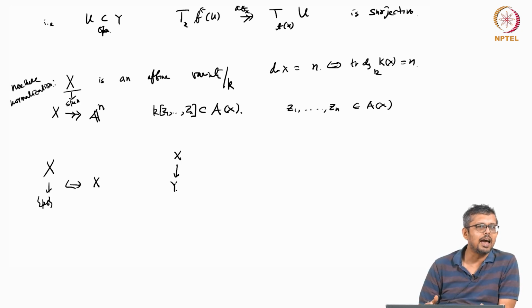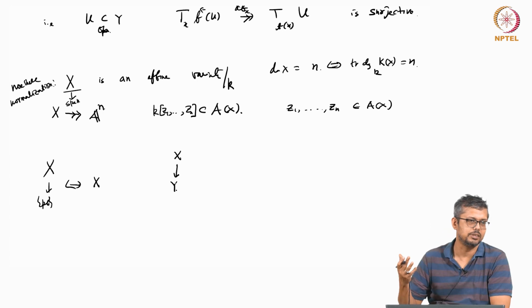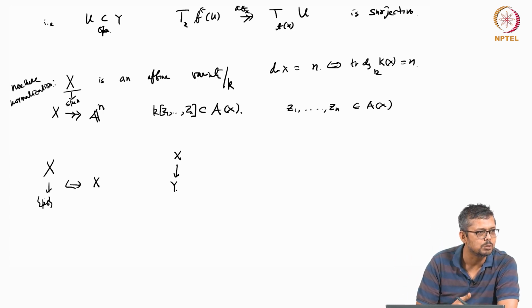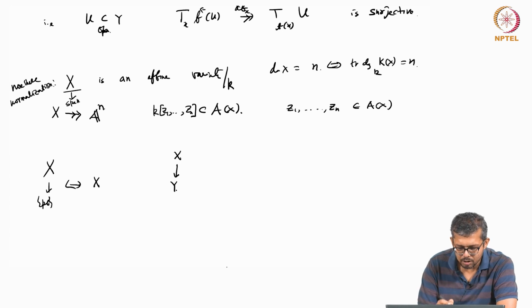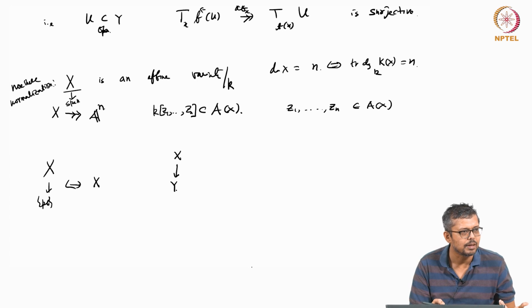Now, can we have a Noether normalization for such? What is a generalization, a relative Noether normalization in some sense? So this is over Spec k, but now over a ring. So x and y are all affine varieties.